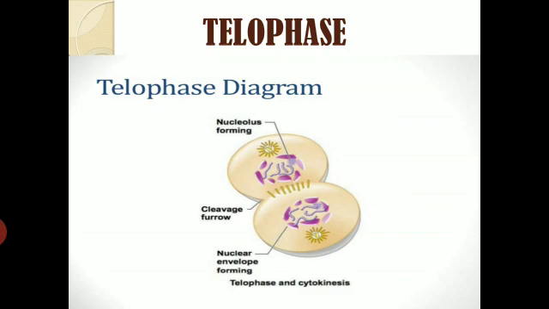The nucleolar material, which was dispersed in the prophase, is also reorganized.